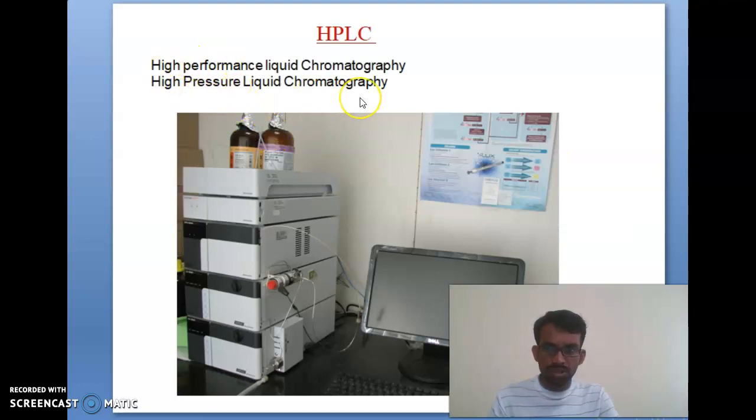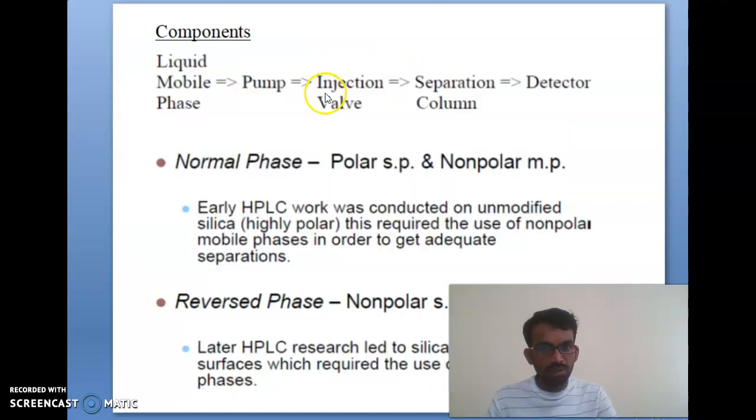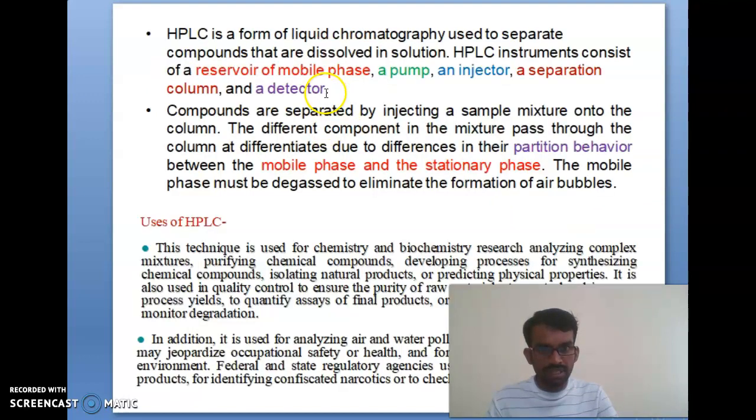Next we will talk about HPLC. HPLC, high performance liquid chromatography, or high pressure liquid chromatography. HPLC is a form of liquid chromatography used to separate compounds that are dissolved in solution. An HPLC instrument consists of a reservoir of mobile phase, pump and injector, separation column and detector. You can see the compounds are separated by injecting the sample mixture onto that column, and this is different partitioning. And the uses of HPLC, you can easily understand this happening.